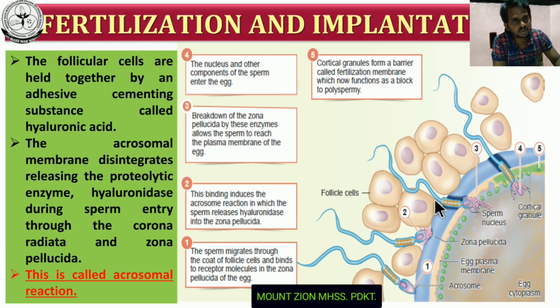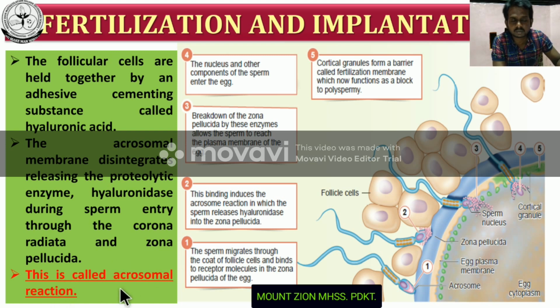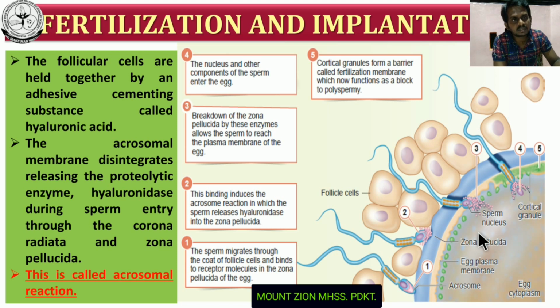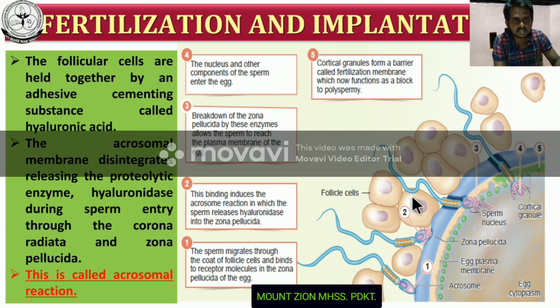So the sperm has to digest this layer. This digestion takes place with the help of the acrosomal reaction. The acrosomal reaction is a reaction that helps the penetration of sperm into the ooplasm of the egg. So what is given in your textbook? The follicular cells are held together by an adhesive cementing substance called hyaluronic acid. These are the follicular cells, and they are adhesive with the help of hyaluronic acid.